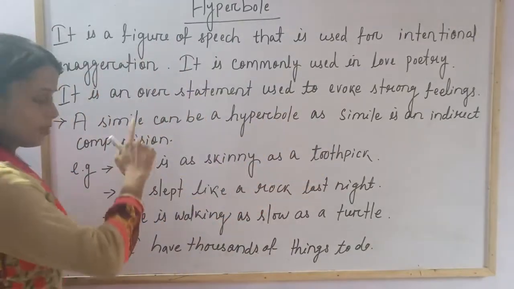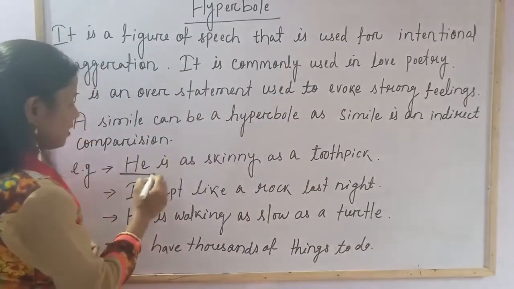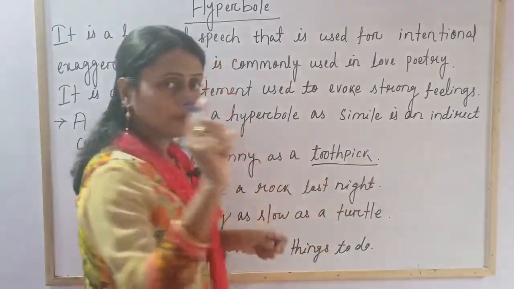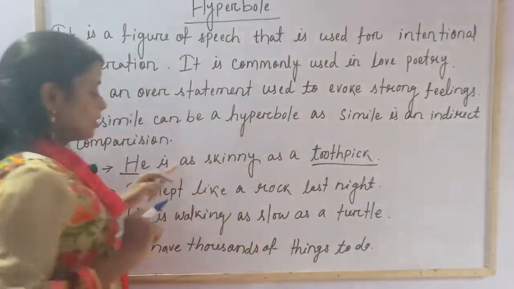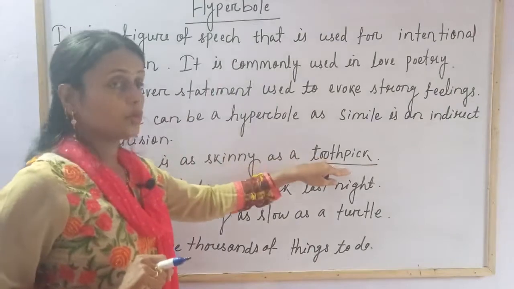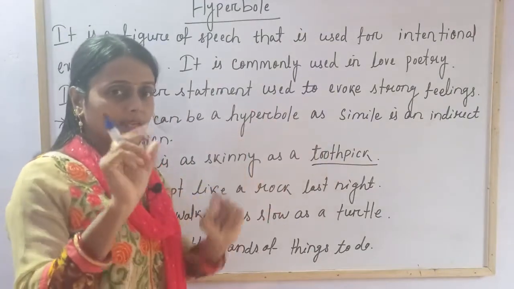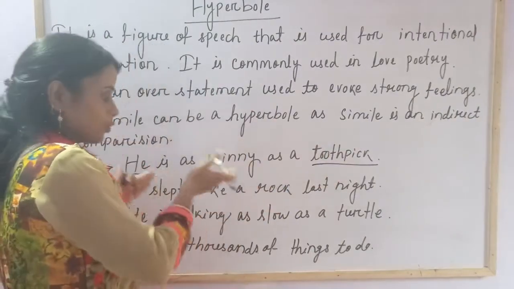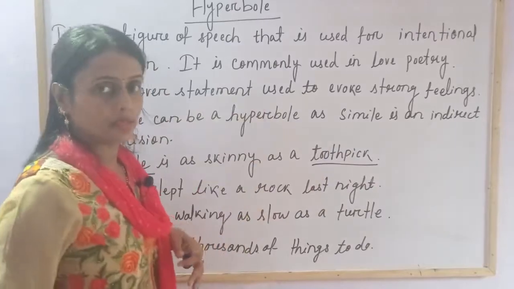So here, first of all, let's find out the simile. He is being compared to a toothpick. Toothpick you have seen. So he is being compared to a toothpick because a toothpick is very thin, it is just a small stick. That's why the person is also looking like that.